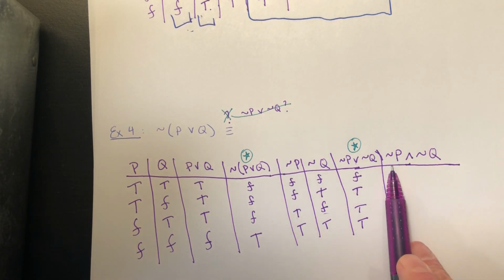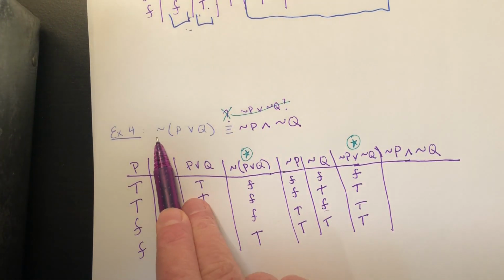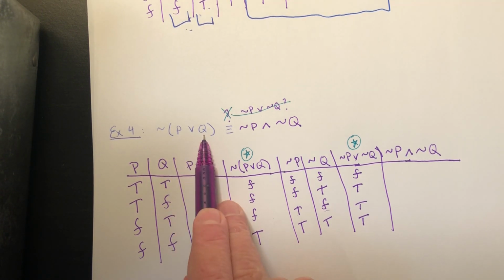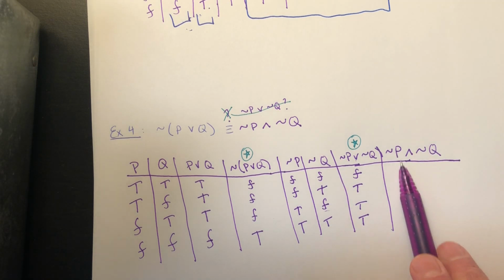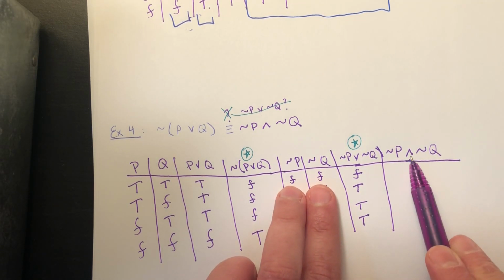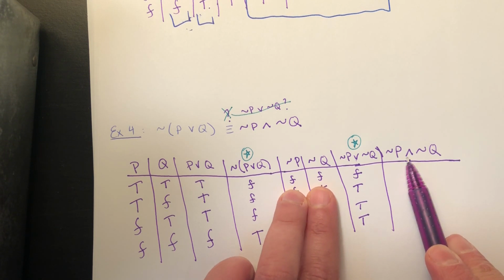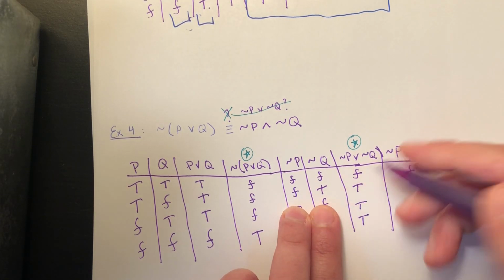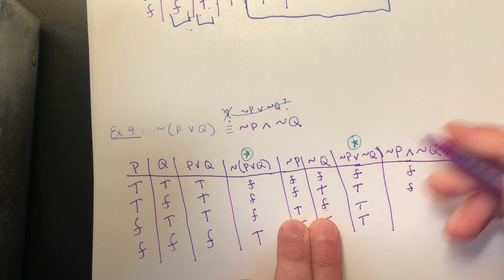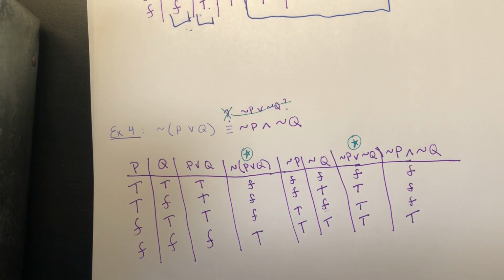So let's try and build this last column here for not P and not Q, right? Because to say it's not the case that P or Q is true means they're both false. So the negation is true and the negation is true. All right, if we were to try and connect not P and not Q with an and symbol, then it's only going to be true when they're both true. All right, so in the first case, are they both true? Nope. In the second case, are they both true? Nope. In the third case, are they both true? No. In the last case, are they both true? Yes, finally.